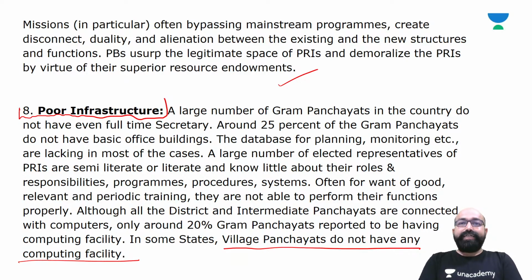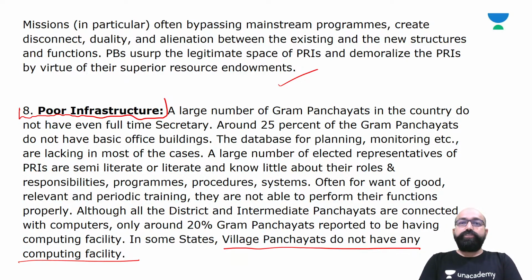So in this context, well developed infrastructure will help to resolve various issues like planning and monitoring of various projects, which is the role of the Gram Panchayat, and infrastructure which includes human resources as well, like a full-time secretary.